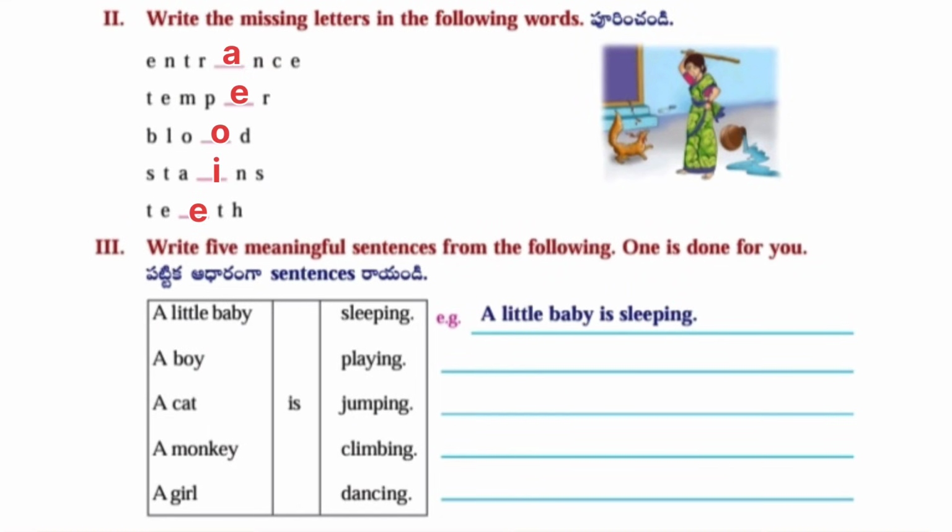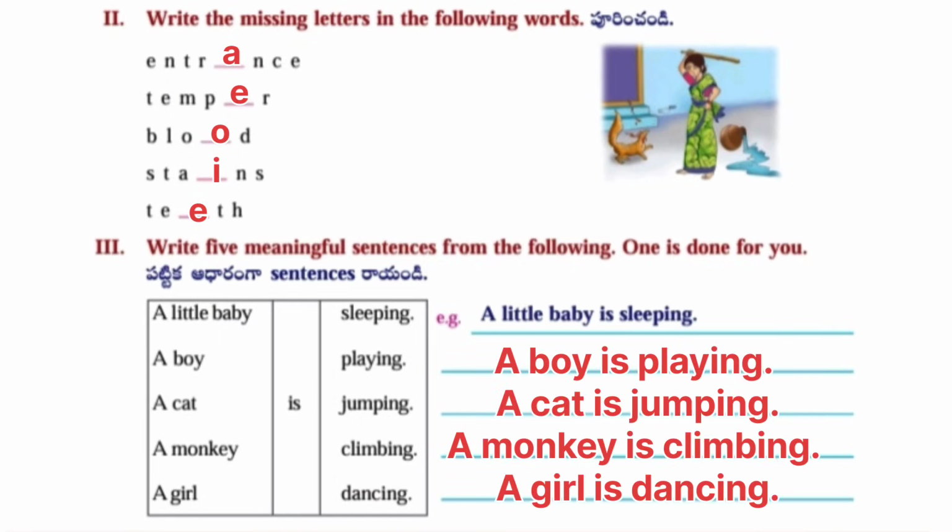Next, second one. Write the missing letters in the words. Entrance, A. Temper, E. Blood, O. Stains, I. And teeth, E.